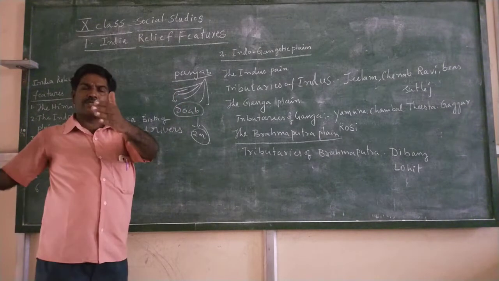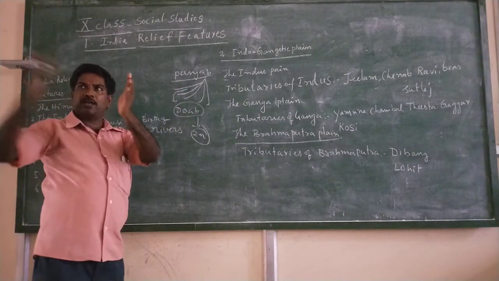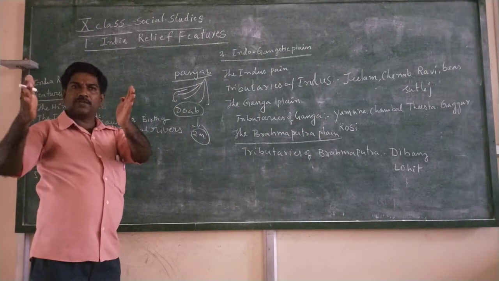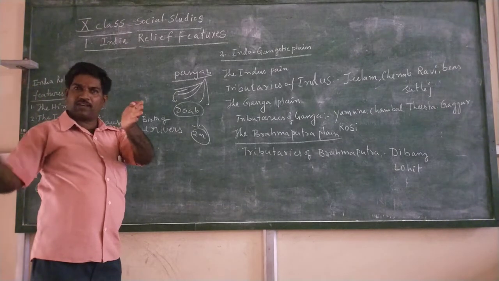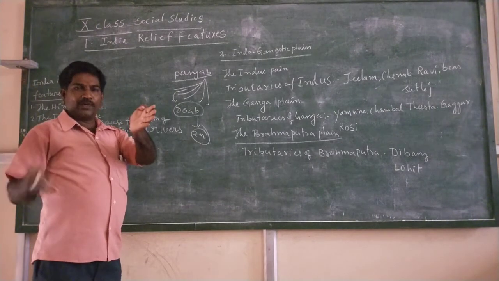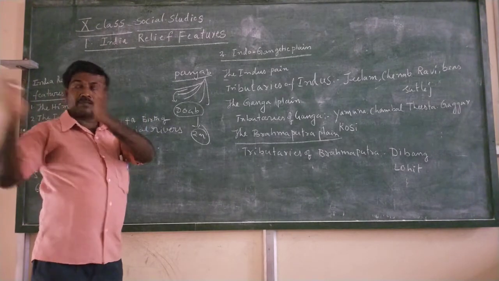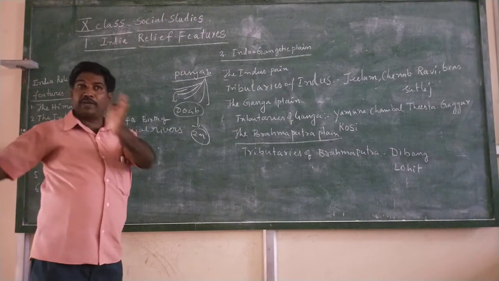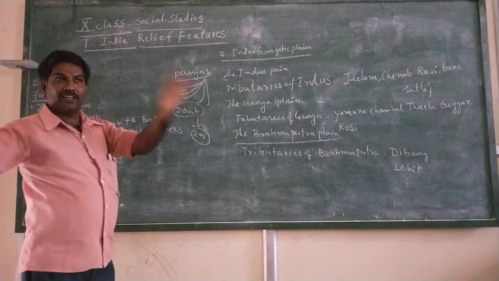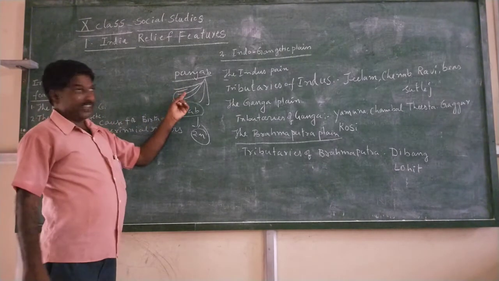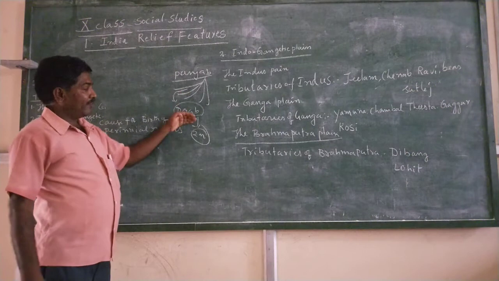Suppose in Andhra Pradesh, between the Godavari and Krishna area, Doabs are there. In Telugu we call it Antarvedi. It means fertile land between 2 rivers, the Krishna and Godavari area, like the Jhelum and Chenab area. So Doab is very, very famous.